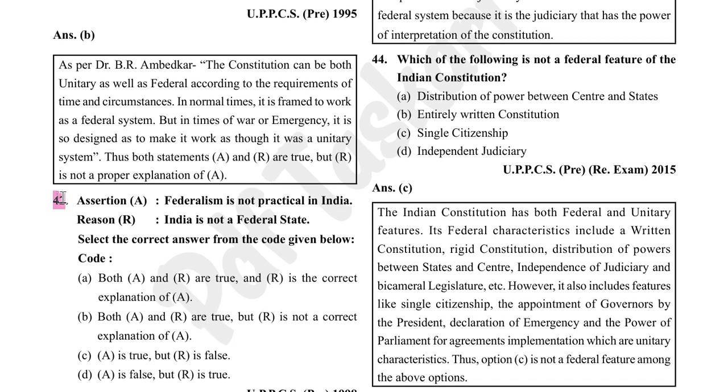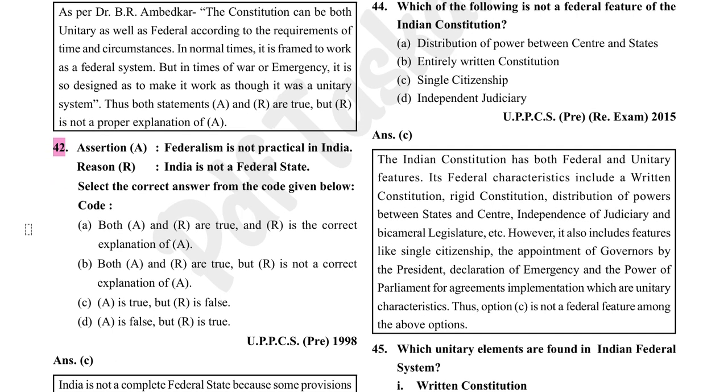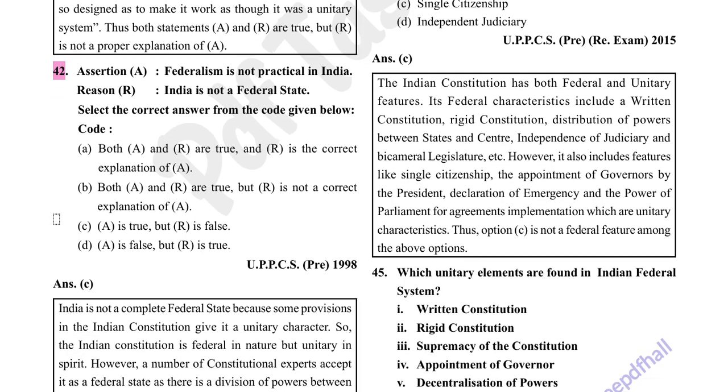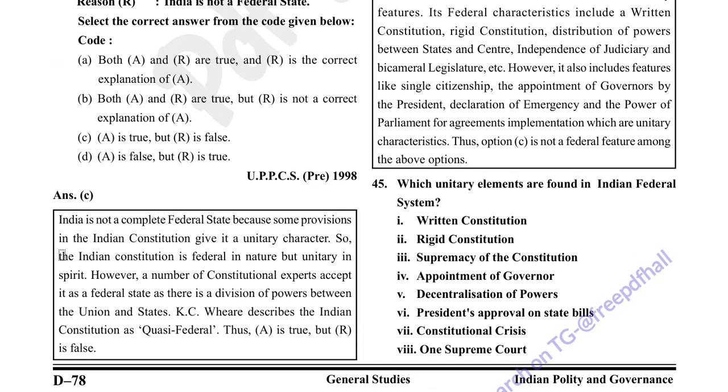Federalism is not practical in India. India is not a federal state. So option C, A is true, but R is false because India is a quasi-federal state. India is not a complete federal state because some provisions of Indian constitution gave it a unitary character. So Indian constitution is federal in nature but unitary in spirit.